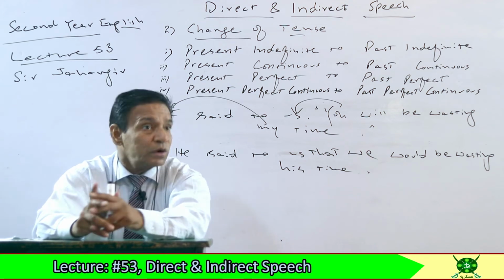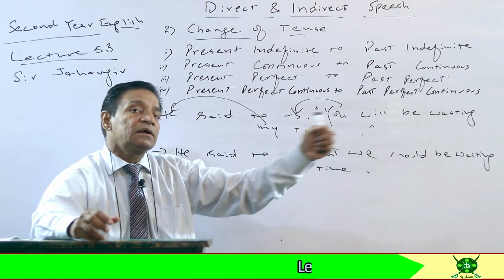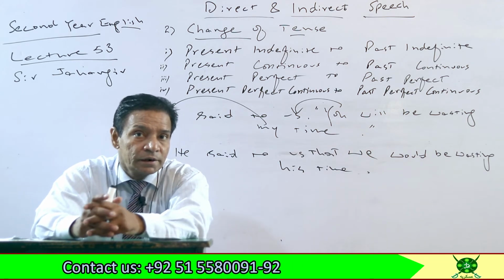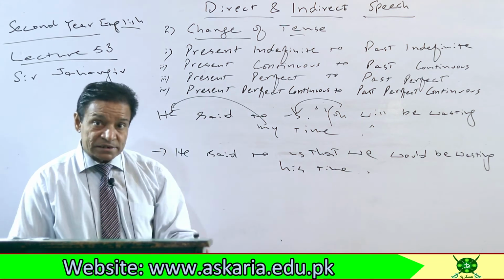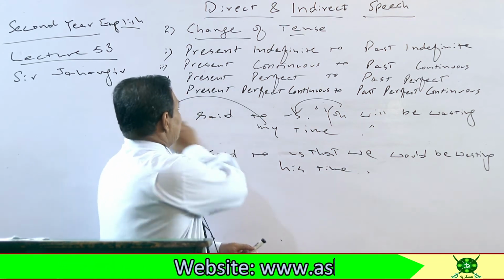Okay, so we have taken one example of present tense, one example of future tense of reported speech while learning the change of tense. Now there should be another example of the past tense. Okay, let's have some example of the past.